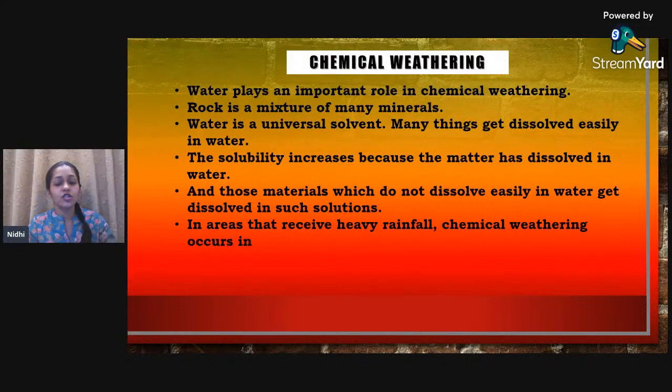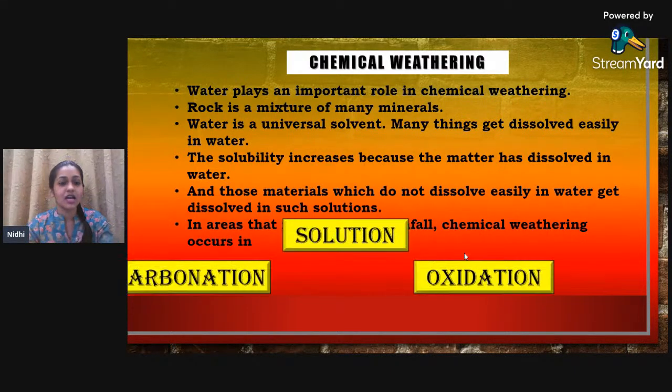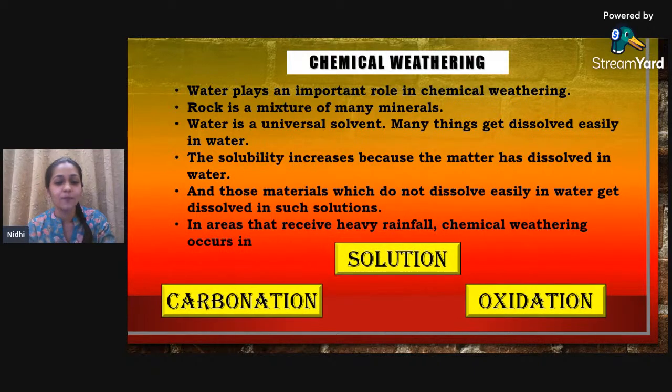ठीक है. Today the live lecture won't be that long like day before yesterday. आज हम ज्यादा long lecture नहीं रखेंगे. So chemical weathering जो है ना ये तीन तरह से हो सकता है. One is through carbonation, another one is oxidation, and the third one is solution. So chemical weathering occurs in solution, through carbonation, through oxidation.